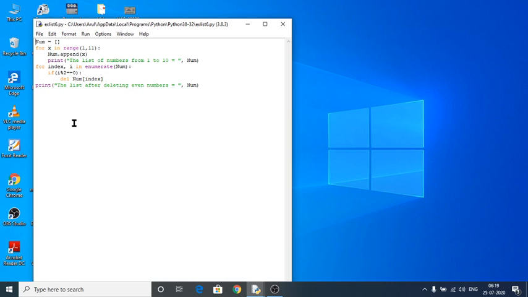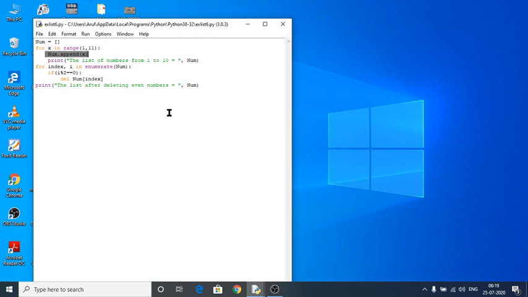My range first value is 1, my end value is 11, and the step value is 1. Because I gave the range end value 11, my last value would be 10, because Python always takes the upper limit as n minus 1, so 11 minus 1 becomes 10. Next, after getting the numbers from range by variable x, they would be added into my empty list with the help of the num.append(x) function.